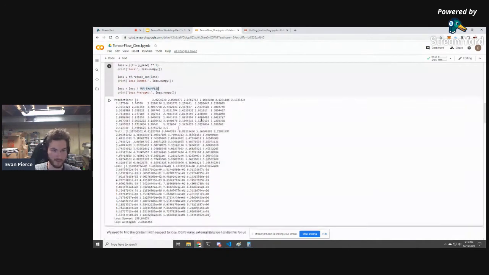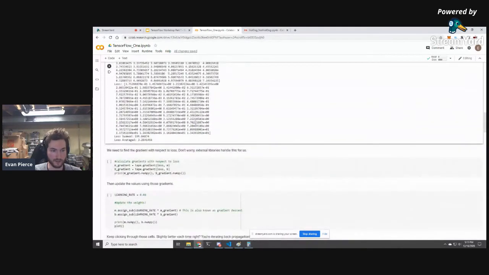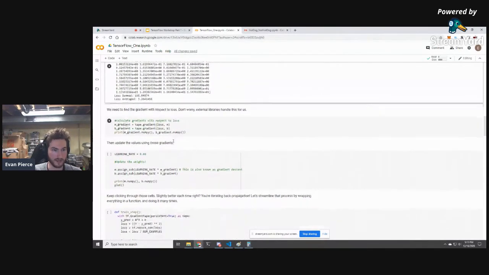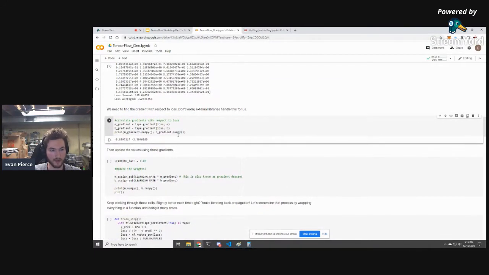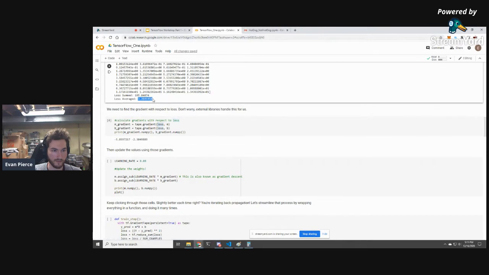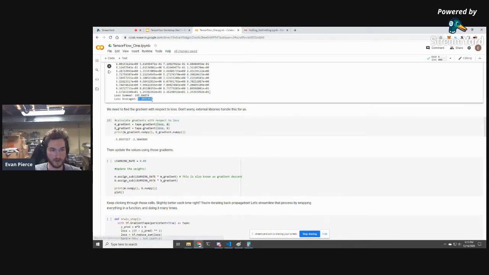So if you were wondering why it's called that, that is why. So after we're done these calculations, we can use gradient tape to figure out the gradients of each of these weights. So I'm going to run that. And what this essentially allows us to say is, I have my loss, and this loss is this number right here. And how do I change M to make this number smaller? That's what the gradient is telling us.